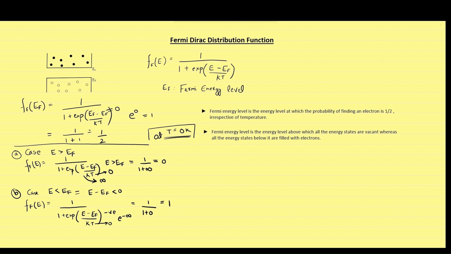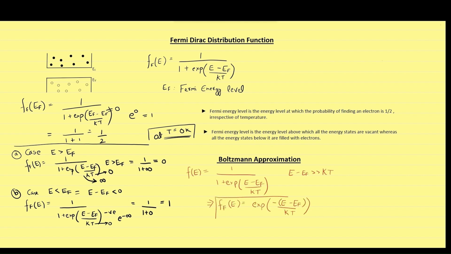One more important point is the Boltzmann approximation. In Boltzmann approximation, we assume E minus EF is several times greater than kT, meaning that in the denominator of the Fermi-Dirac probability function, the exponential term is significantly greater than 1. Therefore, the Fermi-Dirac probability function then modifies to exponential of (EF minus E) divided by kT. You must remember that this is a result provided by the Boltzmann approximation after making the assumption that E minus EF is several times greater than kT.